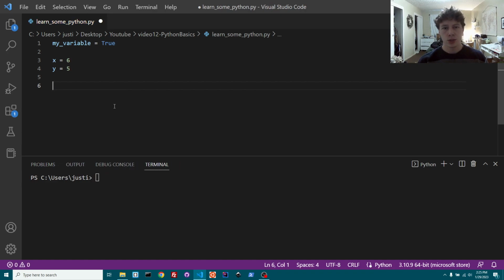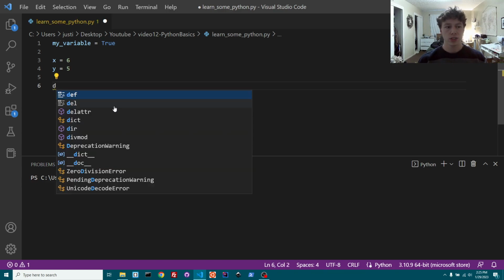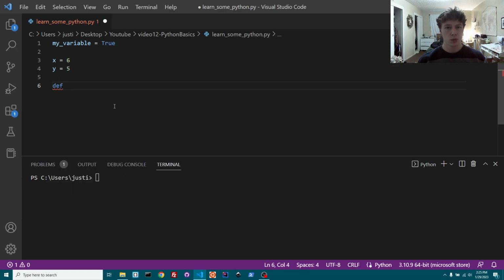Let's say we had a function called add two numbers. Let's say we're going to use that function like 20 times in our code, or use it in some sort of loop. We're not going to want to copy and paste that code 20 times. Instead, we'll make a function, and that function will run it instead.